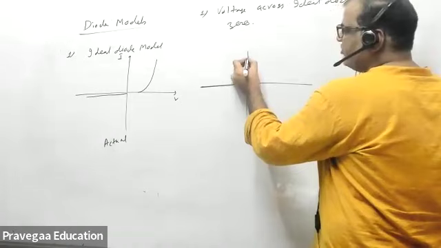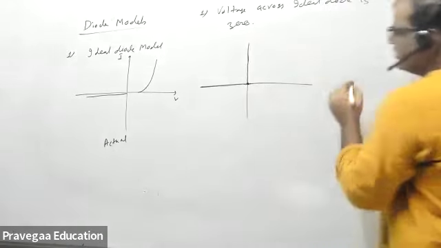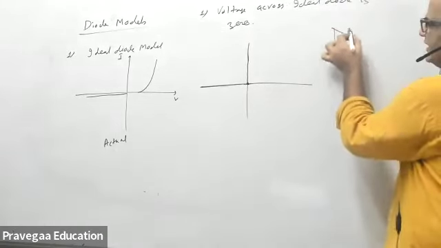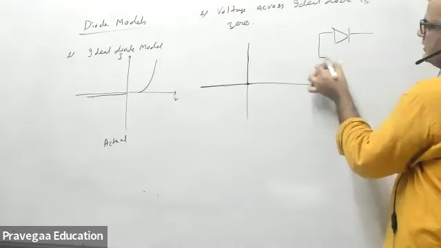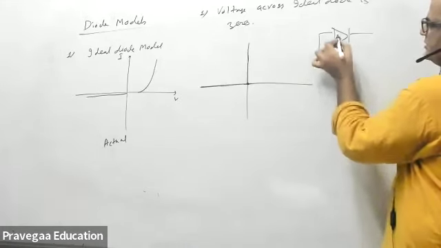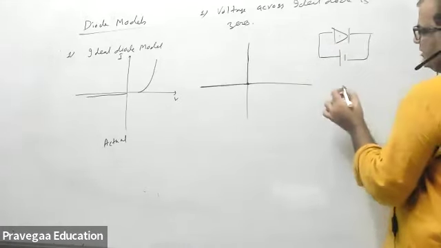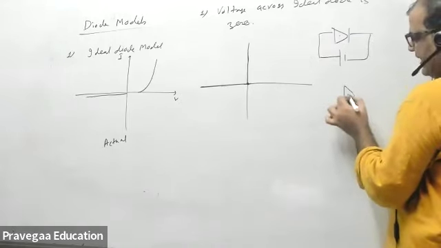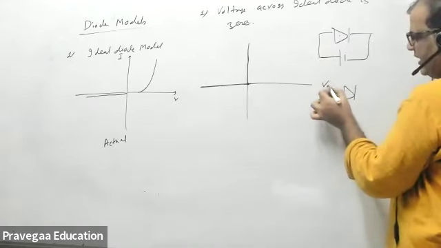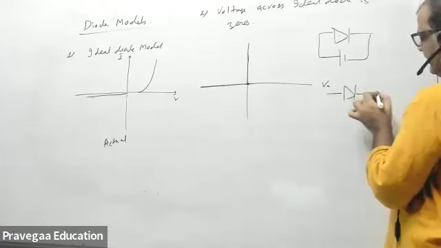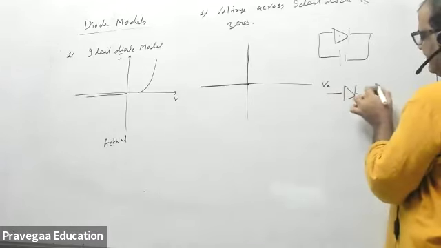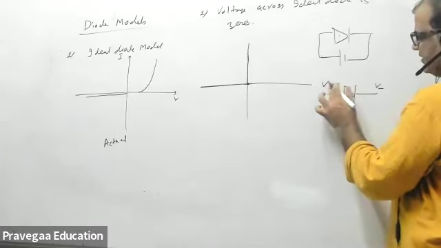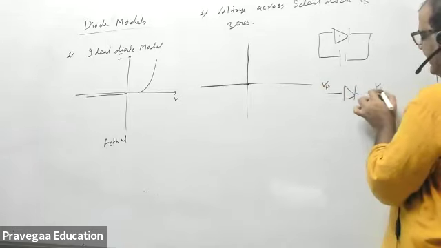So when this diode is forward biased, you should understand, whenever the diode is connected like this, this is the positive plate. Say the positive plate is at potential VP and the negative plate is at VN.